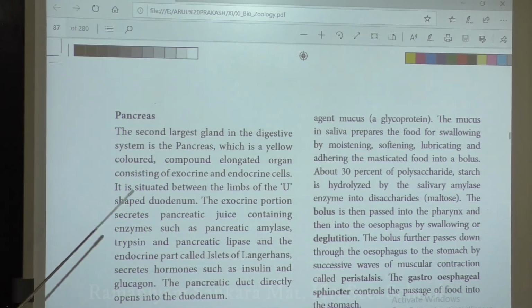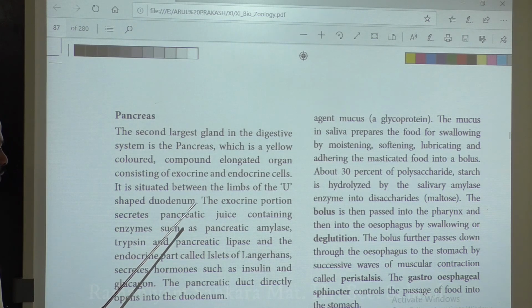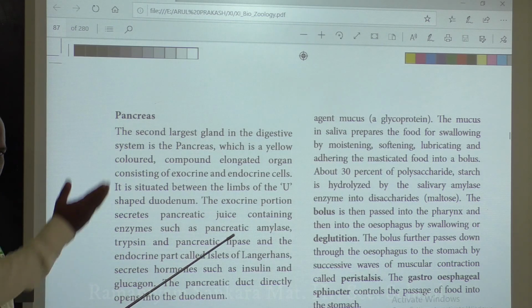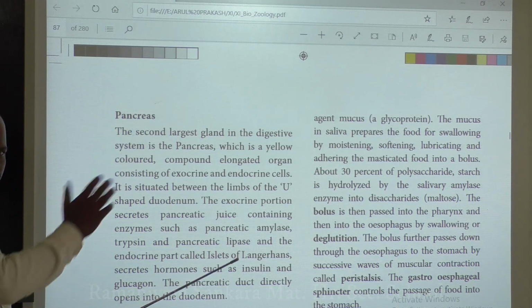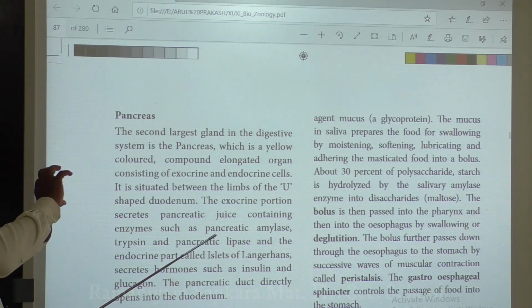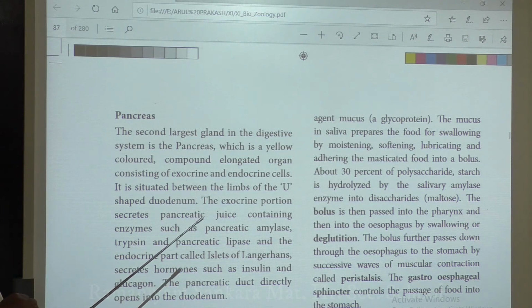The pancreas is usually situated within the U-shaped duodenum. If you look at this previous structure, you have a U-shaped duodenum starting from the stomach. In the space within the U-shaped duodenum, the pancreas is situated.